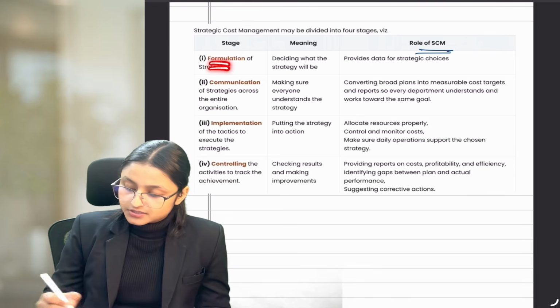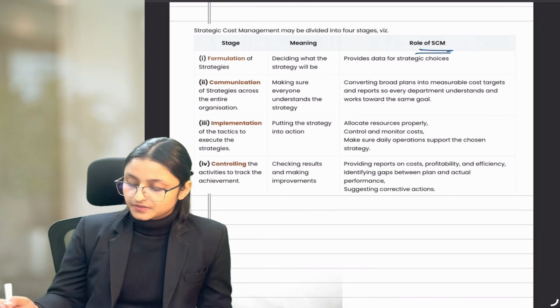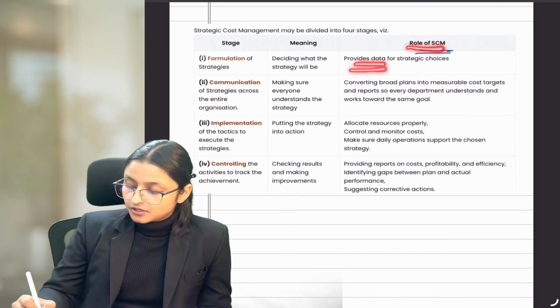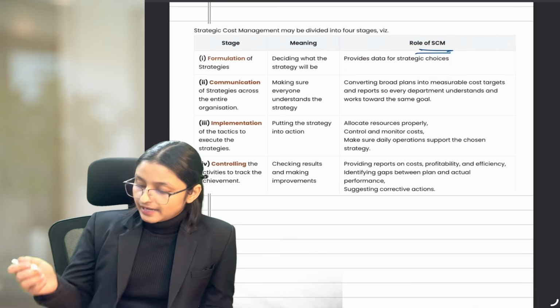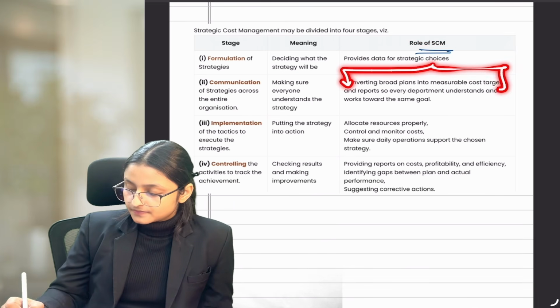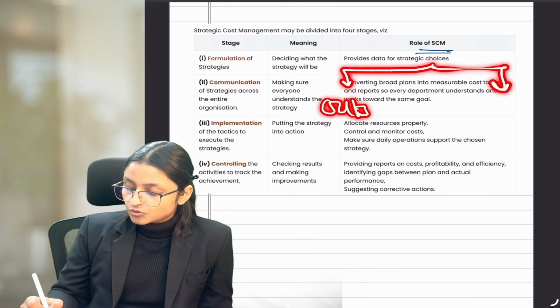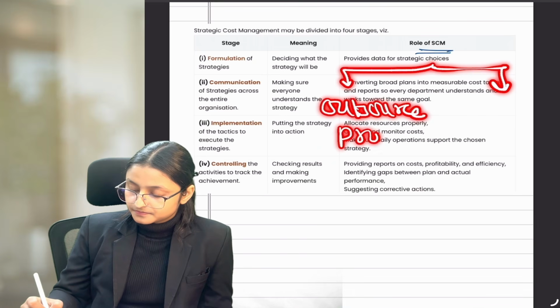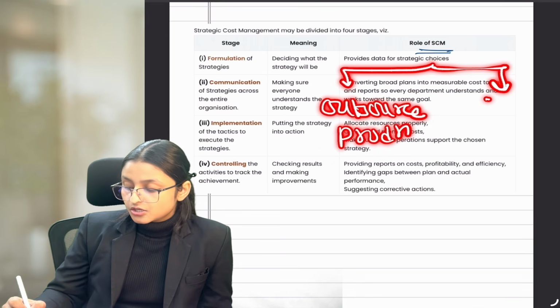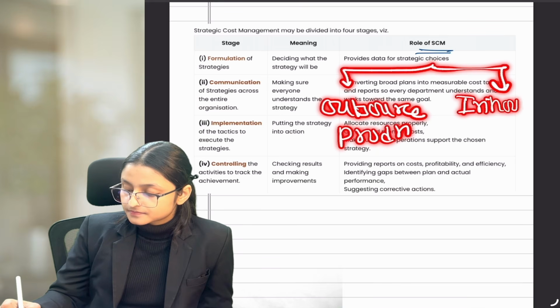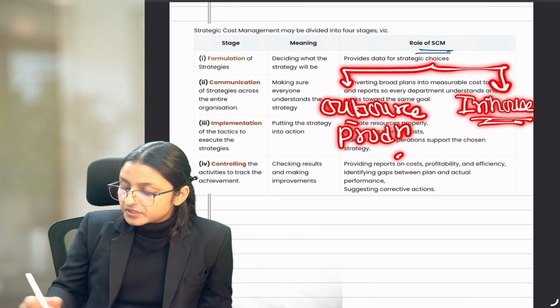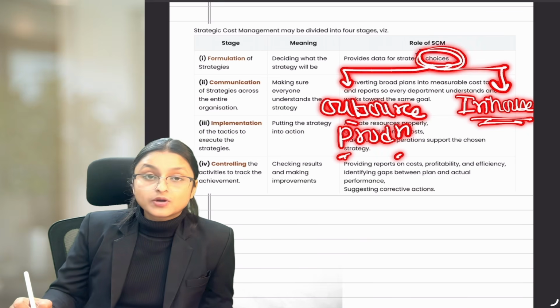And those different choices will be decided by SCM. SCM will provide data for making those choices. Like let's assume, the first choice is you can outsource your production. Or the second one is you can make it in-house. You need to choose between them, right? That is why it is known as choices.